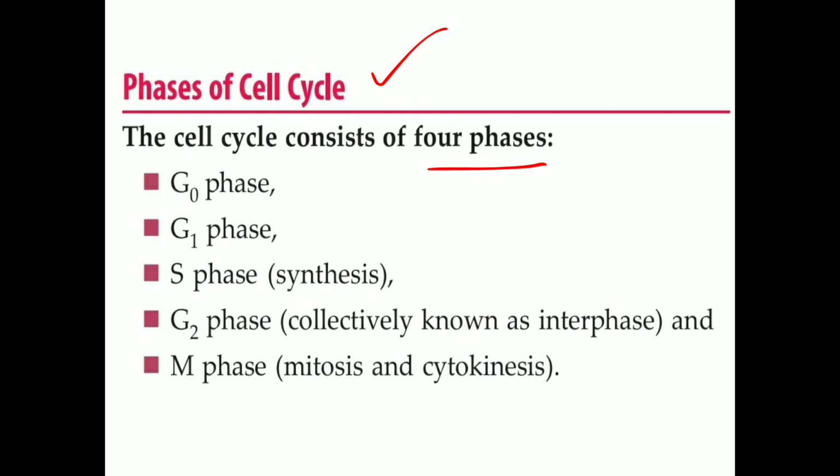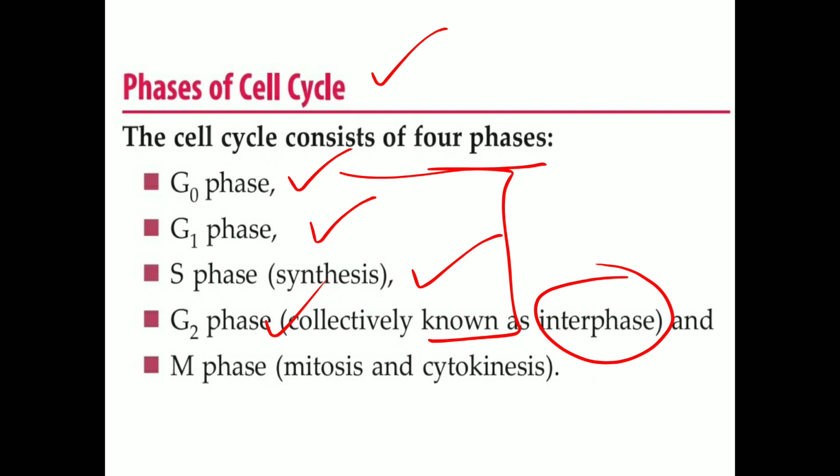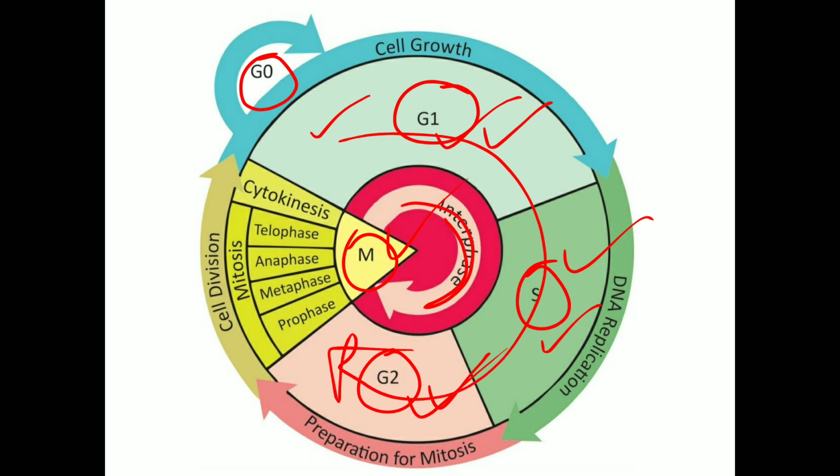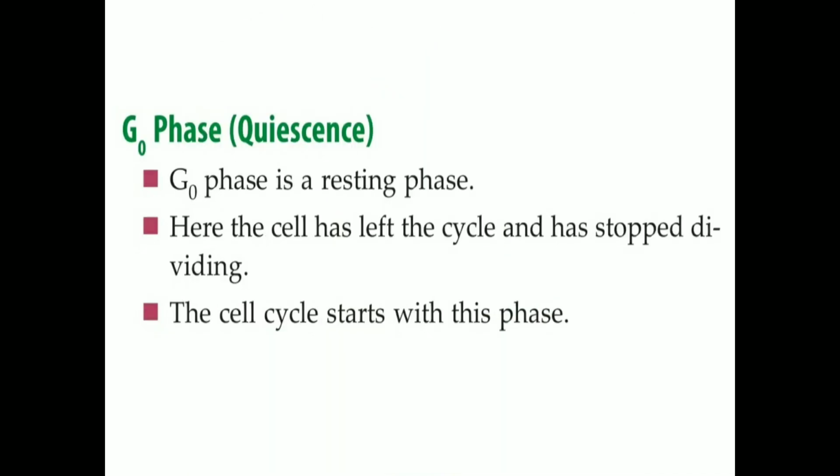The cell cycle consists of mainly 4 phases, or rather 5 phases: G0 phase, G1 phase, S phase, G2 phase. All these phases collectively are called interphase. And the last phase is M phase, the mitosis and cytokinesis phase. So you can see here G0, G1, S and G2 phase together form the interphase, and the last phase is M phase, where the actual cell division takes place. We'll see each of them.